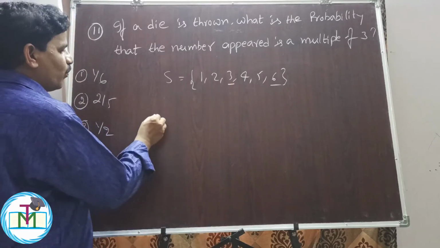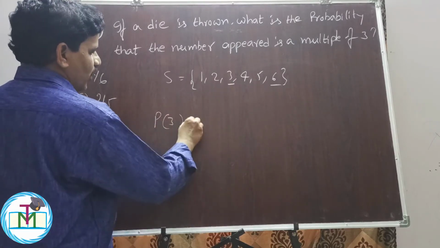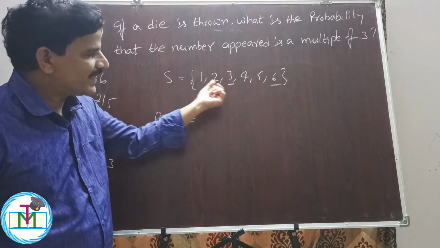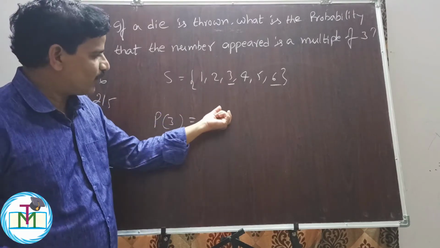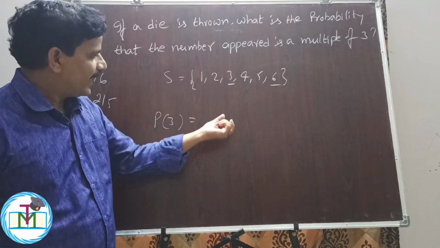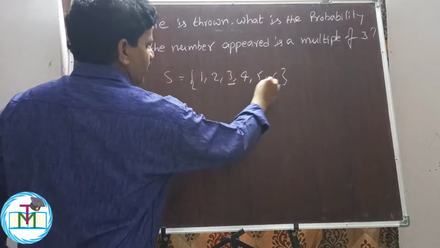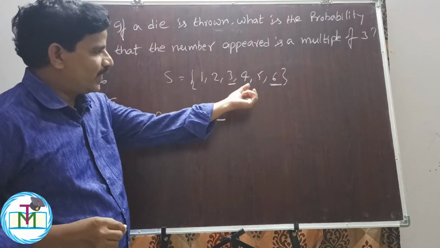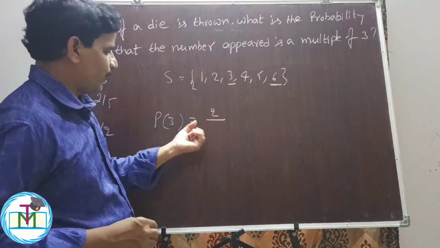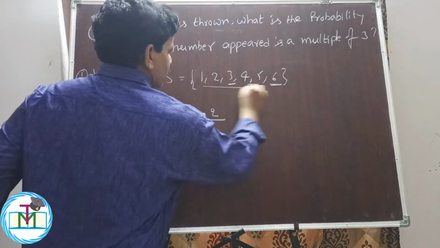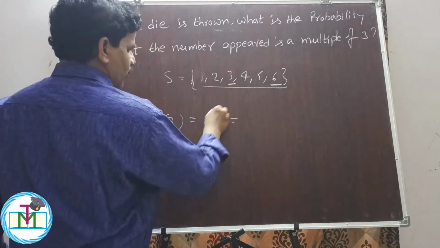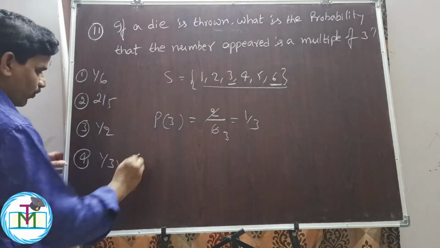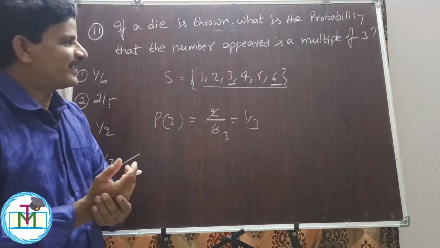Therefore the required probability, the probability of getting a number which is a multiple of 3, is the number of favorable cases by the total number of cases. The number of favorable cases: 1, 2. We have only 2 chances. There are 2 numbers which are multiples of 3, by the total number of outcomes, 6. 2 goes 3 times, so 1 by 3. So option 4, 1 by 3, is the right answer.